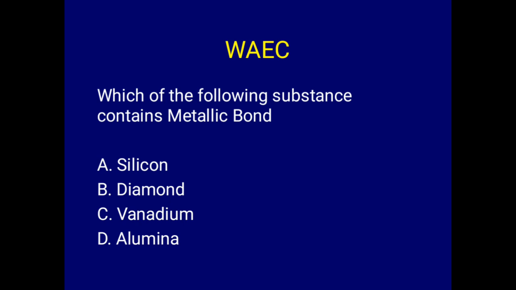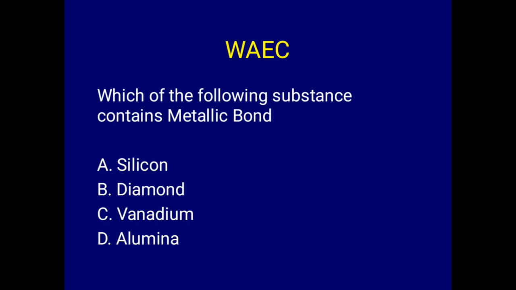Of course, there is a bit of metallic bond there, but the much more appropriate answer here is vanadium. Vanadium is a transition metal, and they have metallic bond in them. So the answer is C, vanadium.